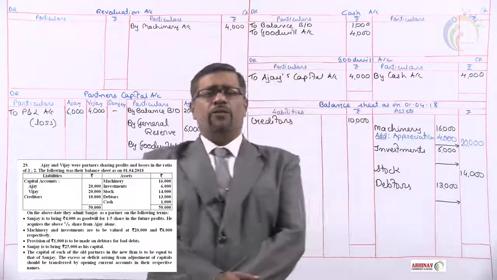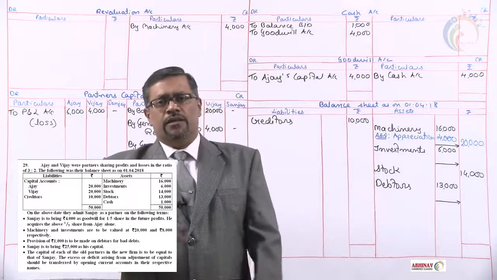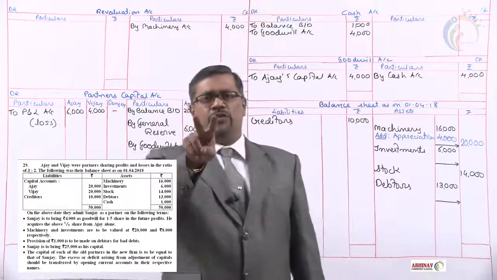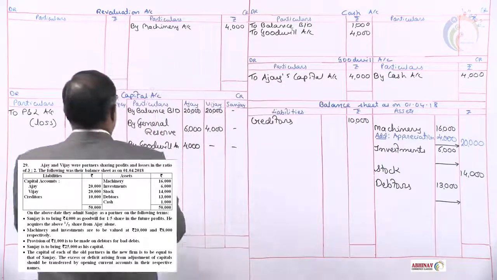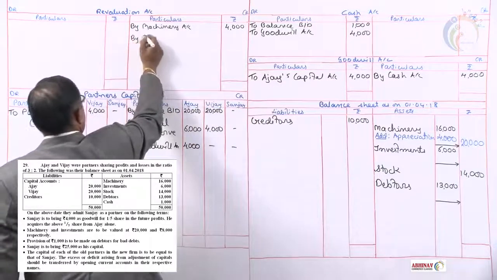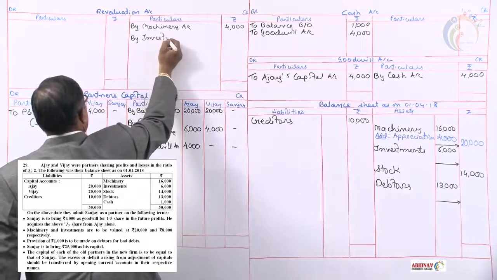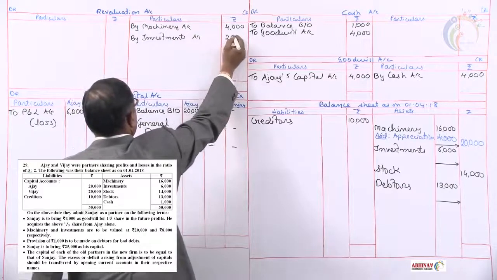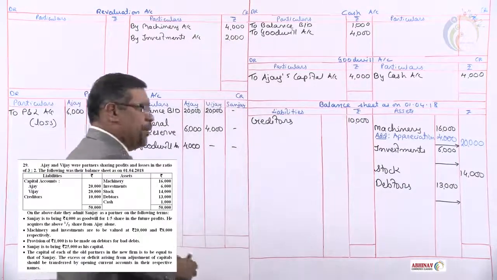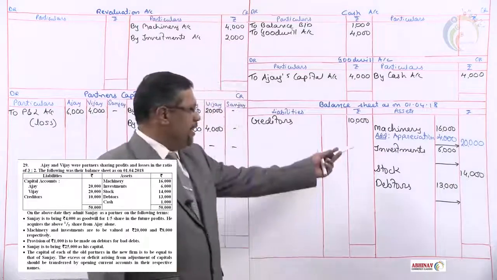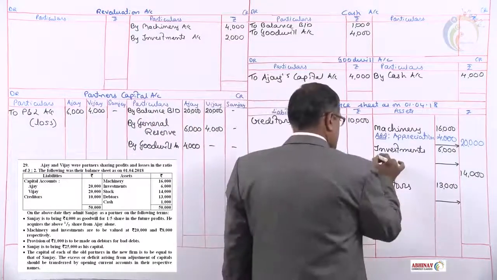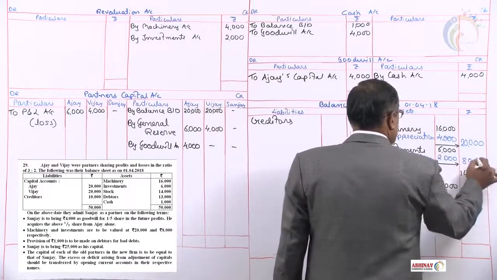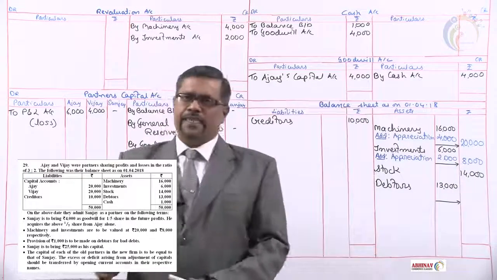Same adjustments give the new value of investments 8,000. Book value is 6, new value is 8. As per the working note, we got the appreciation as 2,000. Appreciation is the income by investments or investments account, rupees 2,000. Appreciation will increase the value of asset. Let us add it to investments. Add 2,000. In the outer column, what we get is 8,000.